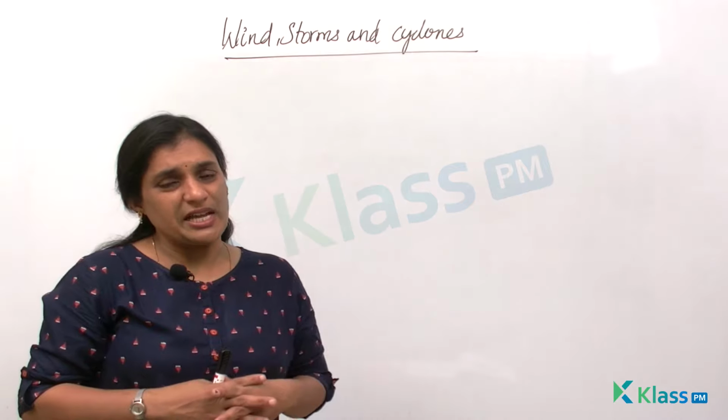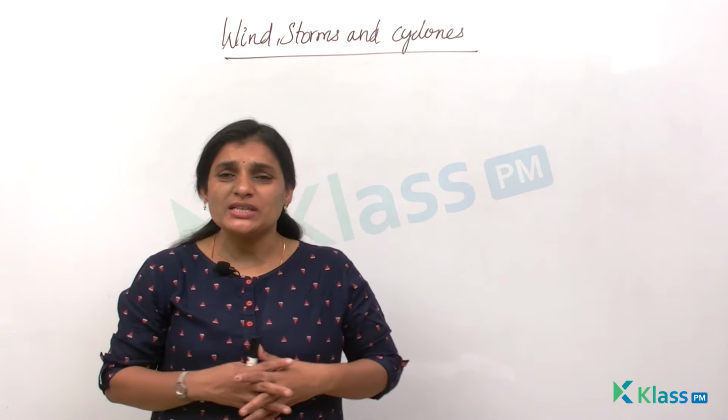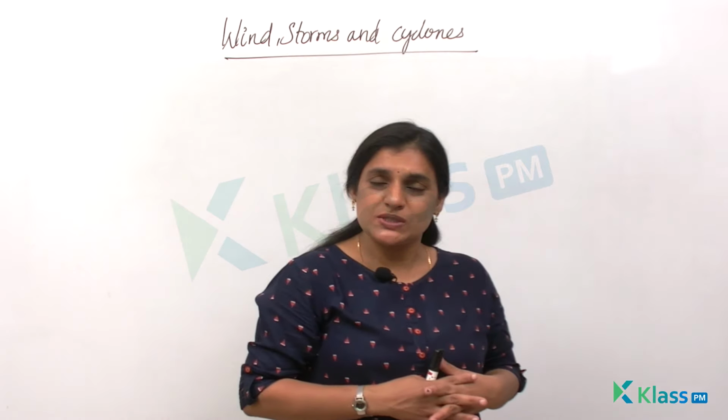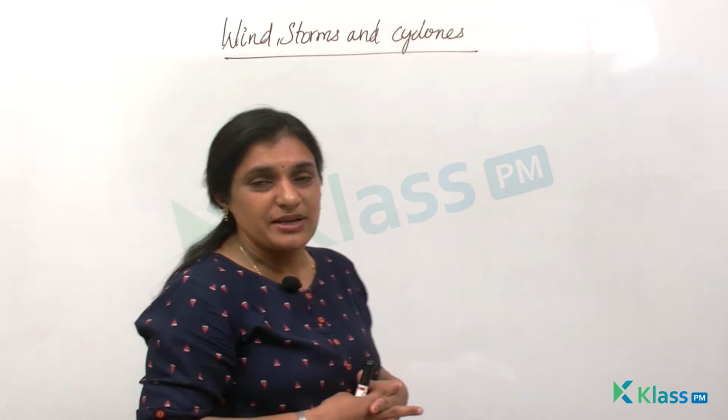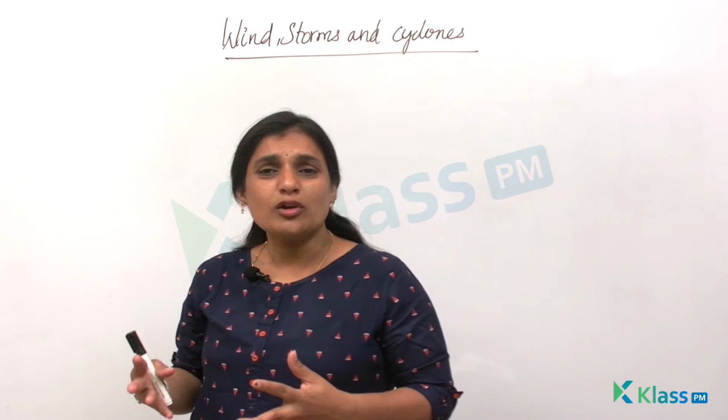Welcome to Class PM. Odisha was hit by a cyclone on 18th October 1996 with a wind speed of 200 kilometers per hour. Because of this cyclone, 45,000 houses were smashed and more than 7 lakh people were made homeless. In the same year, on 20th October, the cyclone repeated in the same place, and again left many people homeless and many lost their lives.